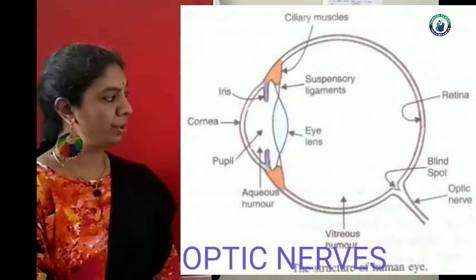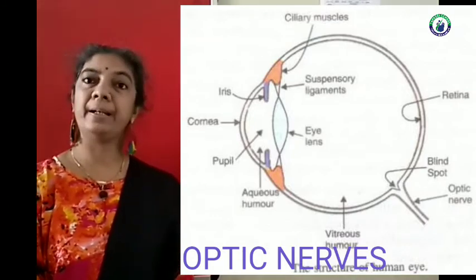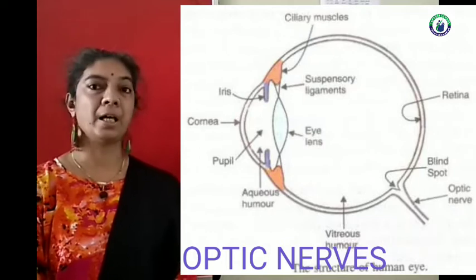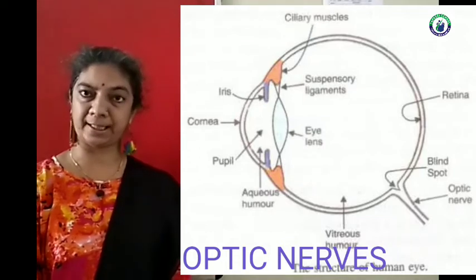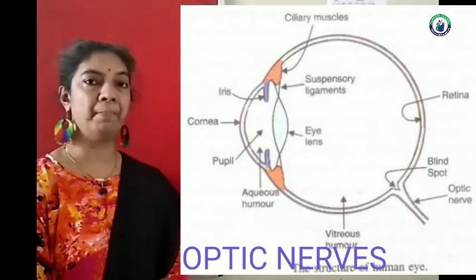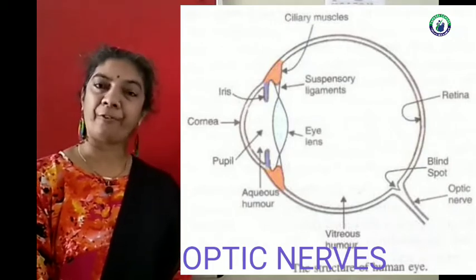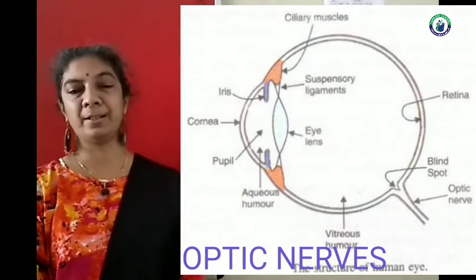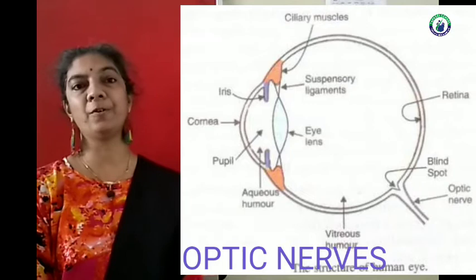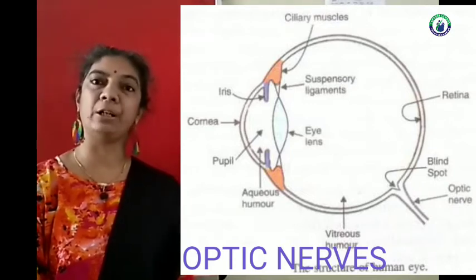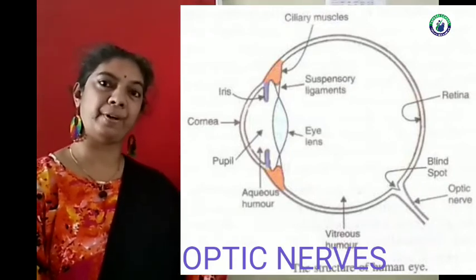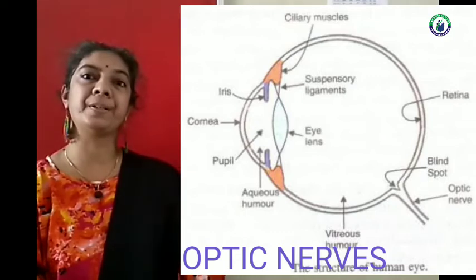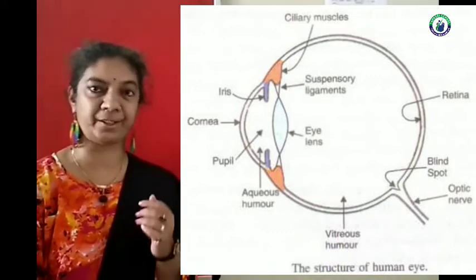At the junction of the optic nerve and the retina, there are no light sensitive cells, which is known as the blind spot. Friends, like this, we have seen that the journey of the light starts from the cornea, it reaches the brain, and the brain interprets that image as an object.